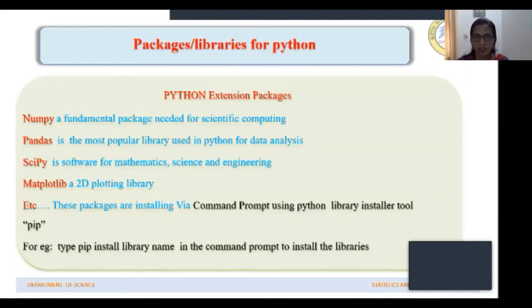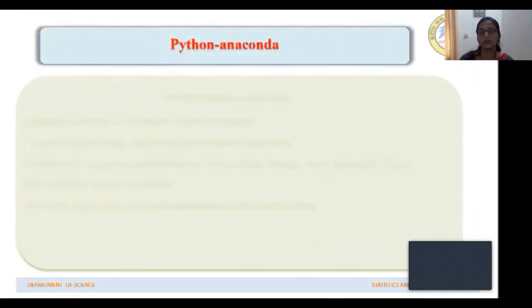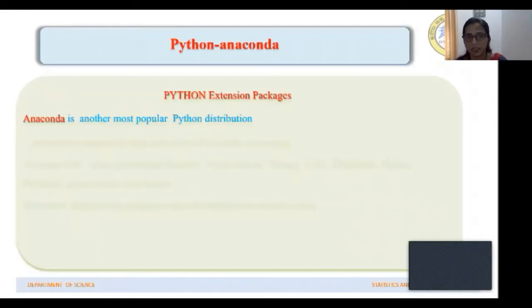So this is about the libraries of Python. There is another package of libraries which you can use with Python, which is called the Anaconda package. Anaconda is another popular Python distribution, particularly popular for data analysis and scientific computing.